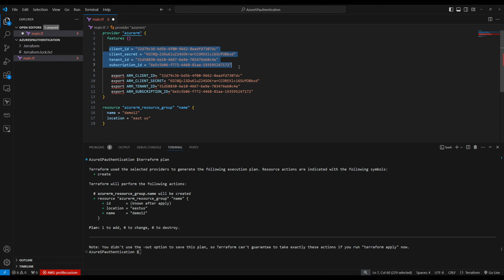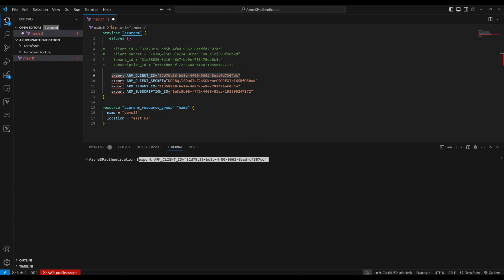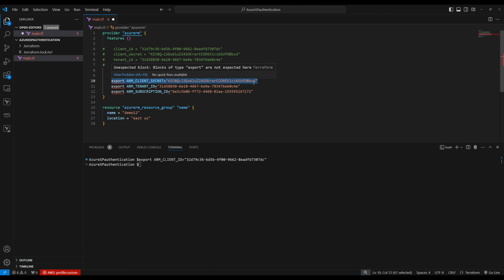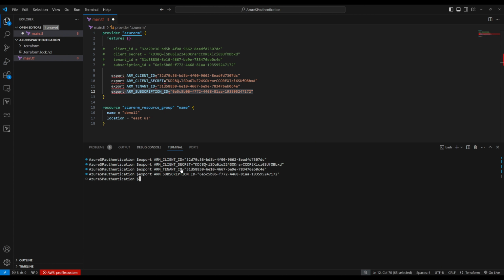Now we can comment this one out. So comment. Okay, let's run through the command line. So let's copy this one. Copy. Clear. So let's paste this one. So we can set this as environment variable. So this one is done. Let's set this one as environment variable. Copy. Paste. That's done. Now let's set this one as environment variable. Copy. Paste. That's done. Now let's set subscription ID. Copy, paste. So all these environment variables are set. Client ID, client secret, tenant ID, and subscription ID.